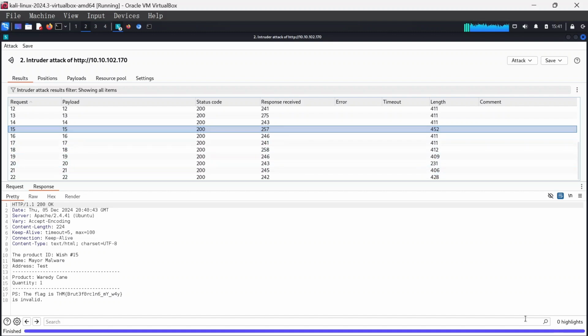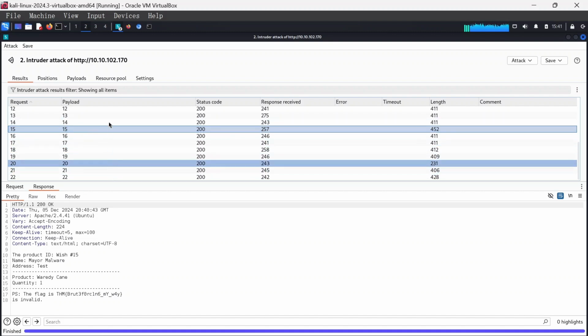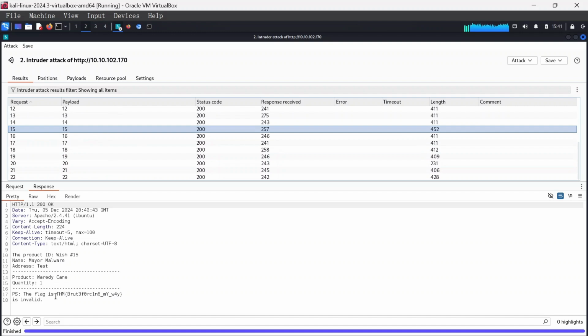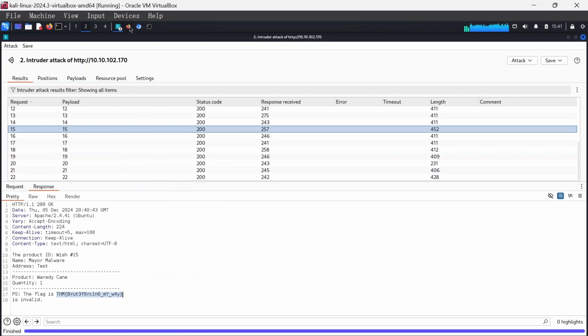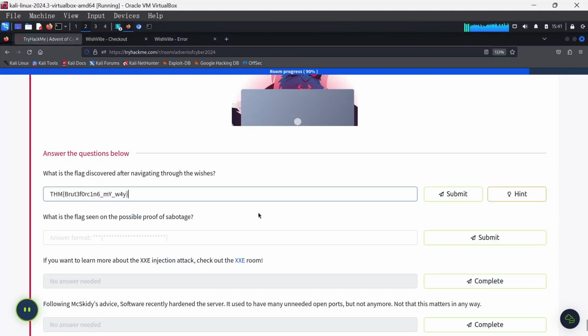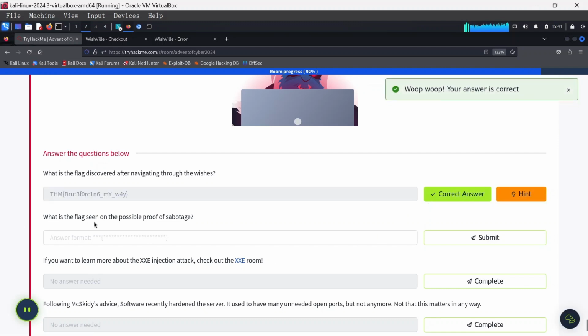Okay, so this is finished, but as you can see, this is a quicker way to automate it instead of checking it one by one. So we can copy our flag. Once we copy our flag, we can come back to TryHackMe here and paste our flag and hit submit. Okay, good. Now, what is the flag seen on the possible proof of sabotage?